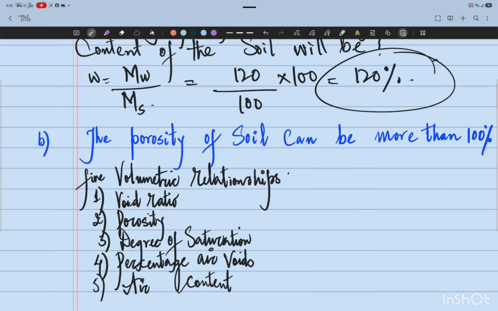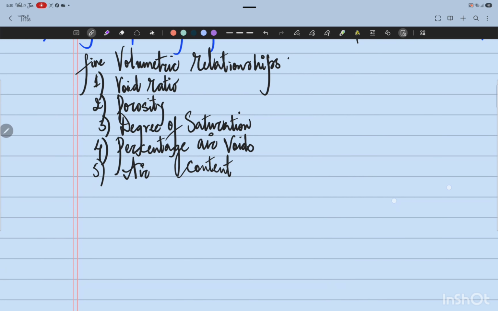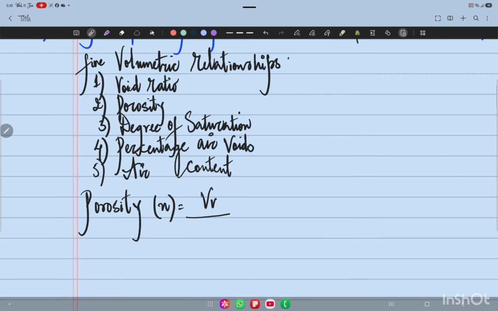The porosity of the soil can be more than 100%. Now let's quickly study what is porosity. We have already discussed it in the previous chapter, but I am repeating it once again. Porosity is denoted by N, and it's defined as the ratio of volume of voids to the total volume in a given soil sample.